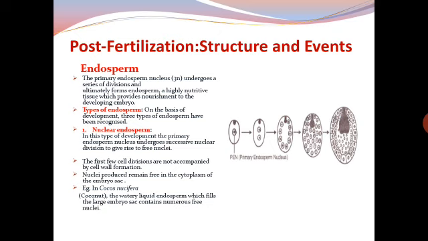The quantity of the cellular endosperm increases by the division of cells to form the coconut kernel. In mature coconuts, the liquid endosperm becomes milky and it does not contain free nuclei or cells. So, this is the nuclear endosperm.